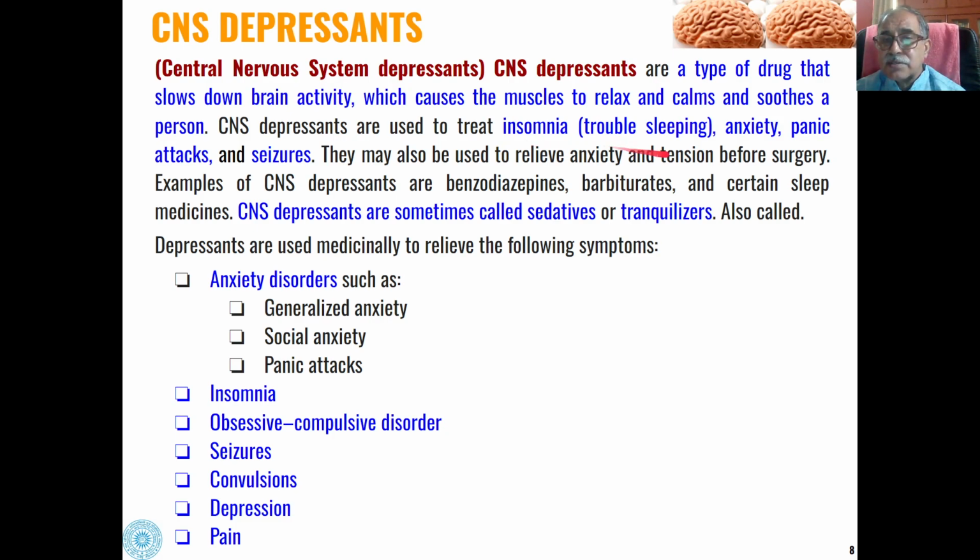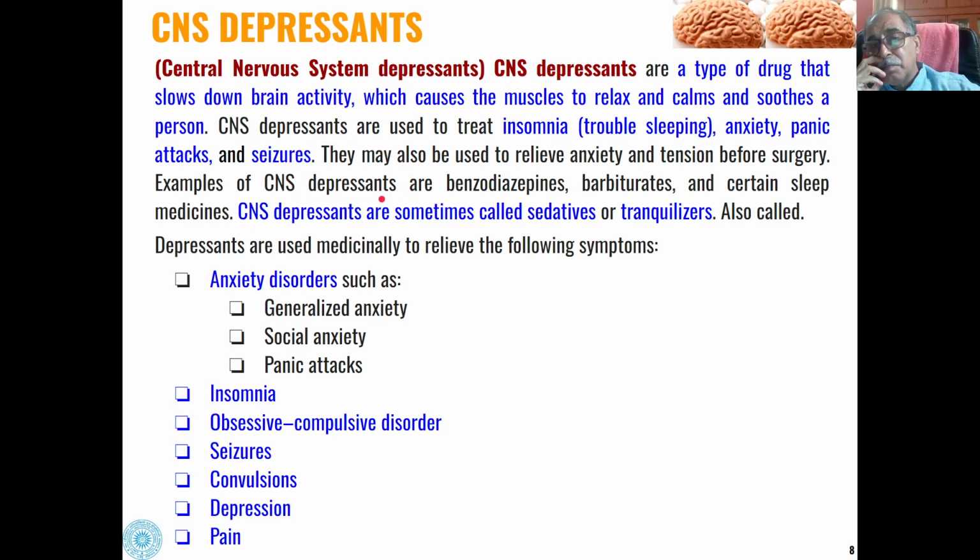Then to lower anxiety in any human being, we can use these CNS depressants. And if a person is having panic attacks or seizures, then also the prescription is CNS depressants.